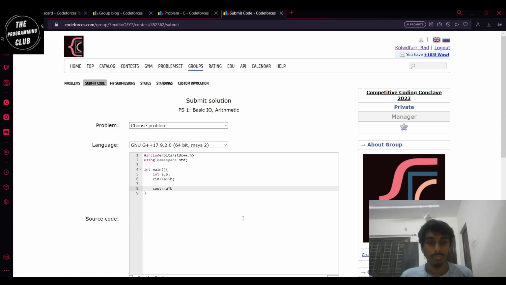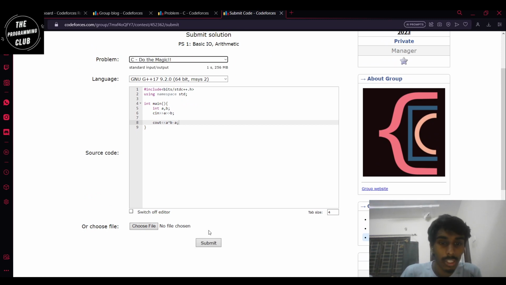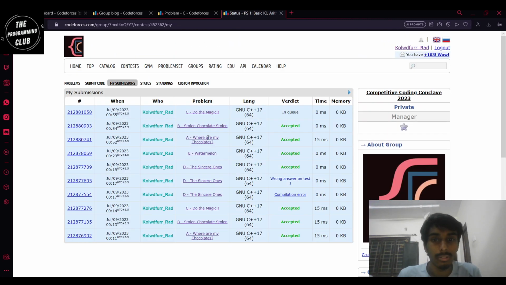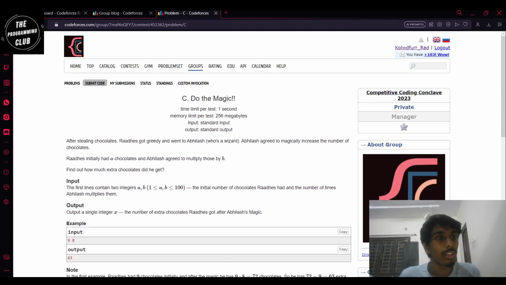To do multiplication, we just use the asterisk symbol. This should be enough. Accepted. Let us move on to the fourth problem.